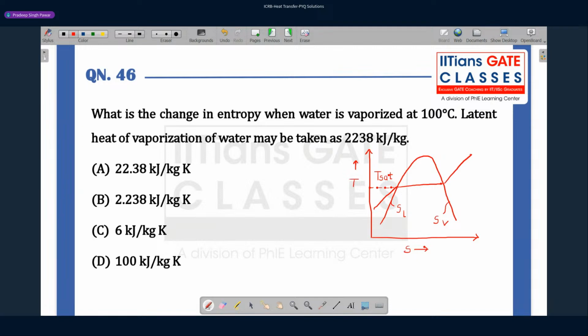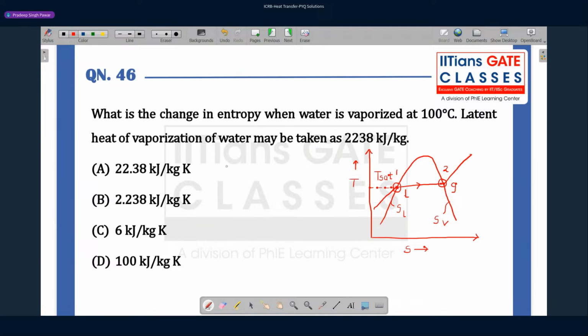So for vaporization, we are at this point in the liquid state, water is in the liquid state, and at this point the water will be completely in the vapor state. So when we talk about the vaporization process, we are talking about a constant pressure process when the state of the water changes from state 1 to state 2.